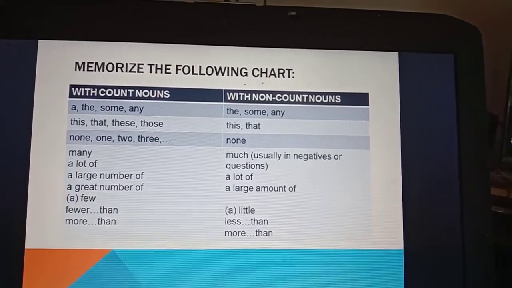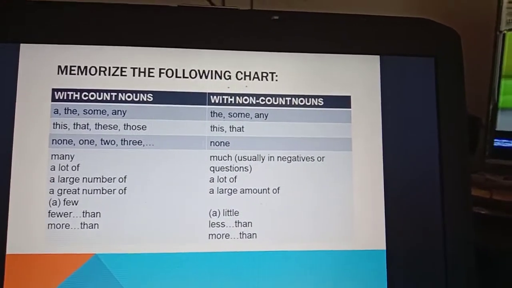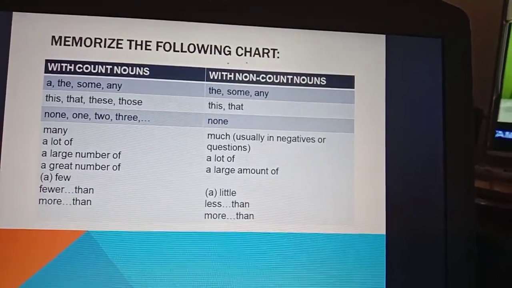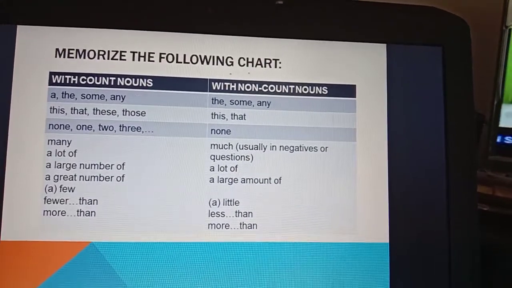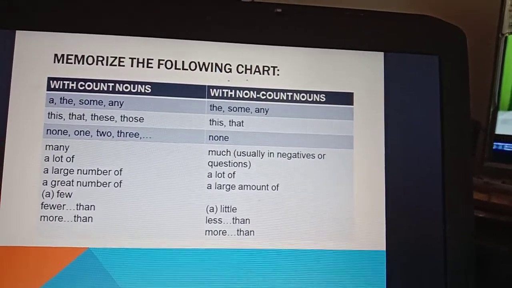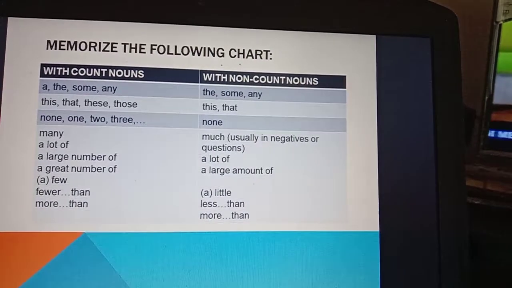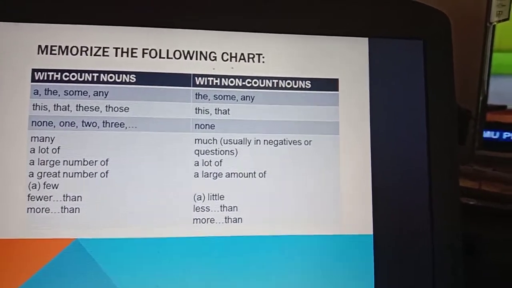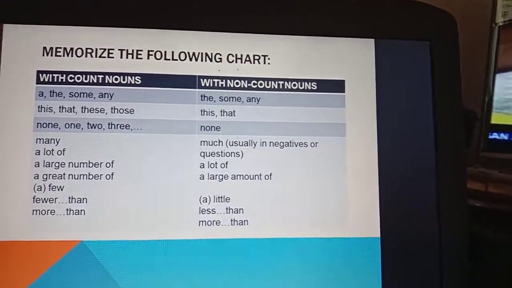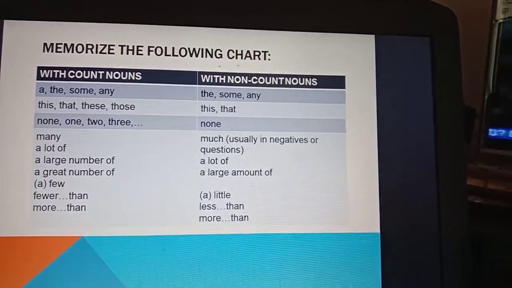Okay, now we go to the following chart. Please memorize the following chart. You can see determiners with count nouns and with non-count nouns. With count nouns, you can use a, the, some, any. And with non-count nouns, you can use the, some, any, but not a.